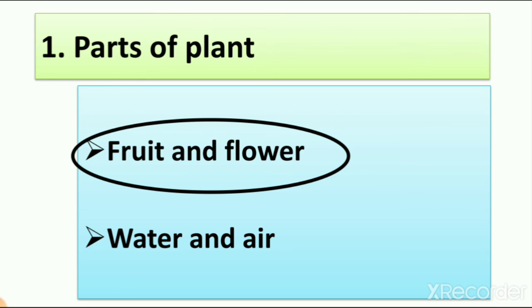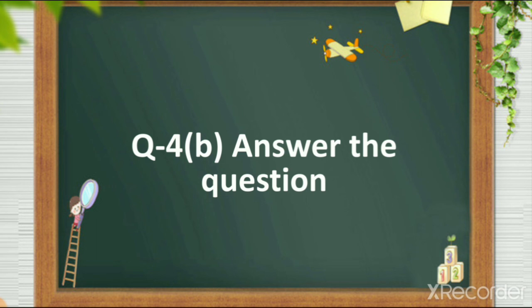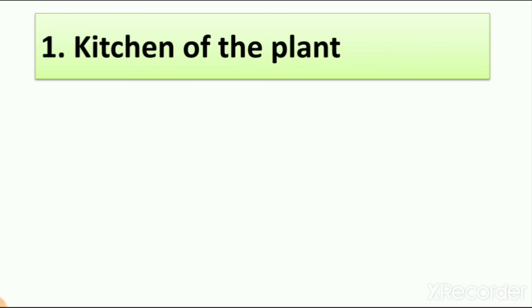So now when we write answer, we circle the 2 names of parts of the plant. So fruits and flowers are parts of the plant. So we circle it. Then question number 4b. Answer the questions. So in this question we have to write answer. So we have to write in short answer. So let's see what is the question.